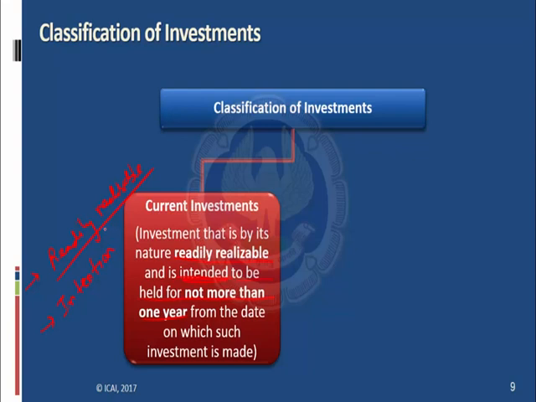So these two are cumulative conditions. The first one is readily realizable, and the second one is intention to hold for not more than 1 year. If the investment is meeting two criteria, the first that it should be readily realizable, and the second that the entity has an intention to hold these securities for not more than 1 year from the date on which such investment is made, in such case, these investments will be classified as a current investment.